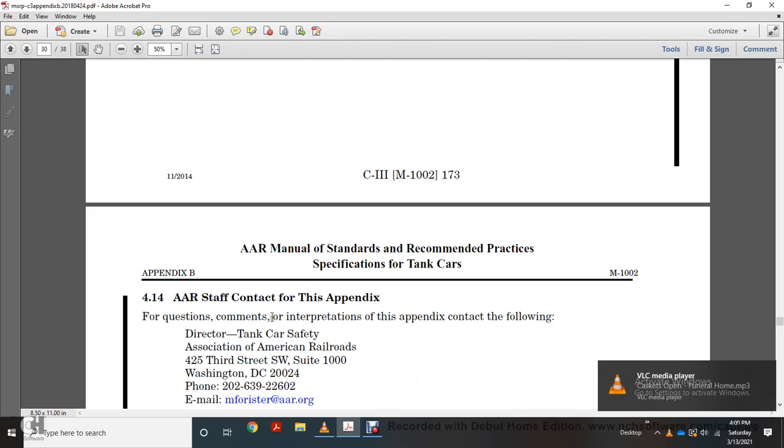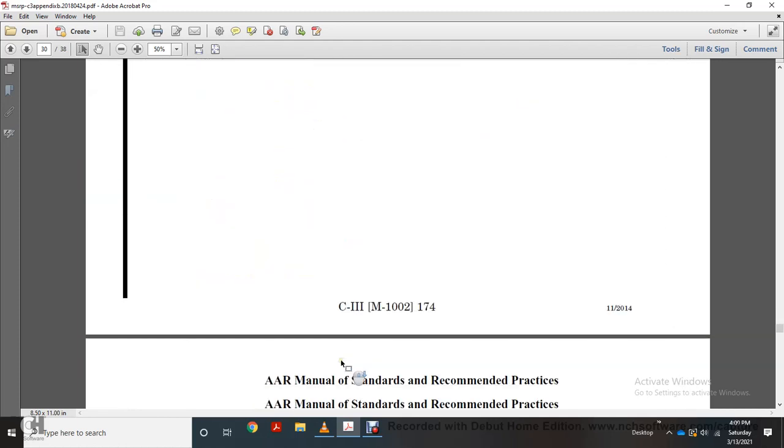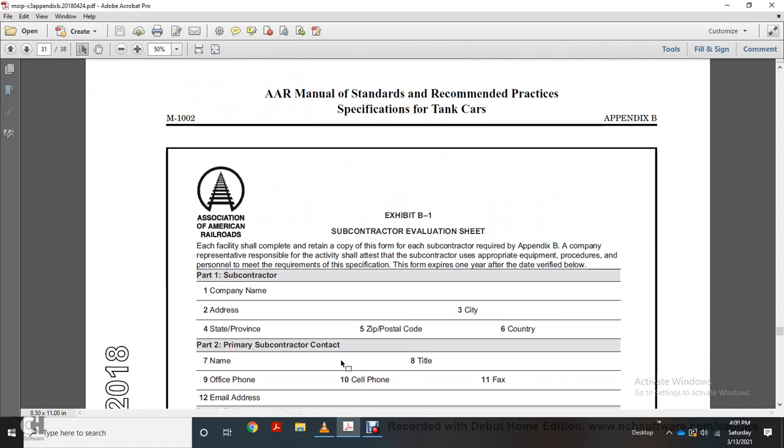414 Association of American Railroads Staff Contacts for this appendix. For questions, comments, and interpretation of the appendix, contact the Director, Tank Car Safety, Association of American Railroads, 425 3rd Street, Southwest, Suite 1000, Washington, D.C. 20024. Phone number 209-639-2260. Email mforistr@aar.org. And then it showed the Exhibit B1 subcontractor evaluation sheet of the Association of American Railroads.